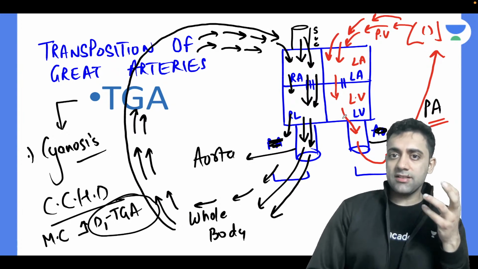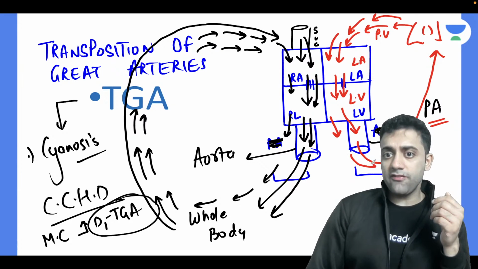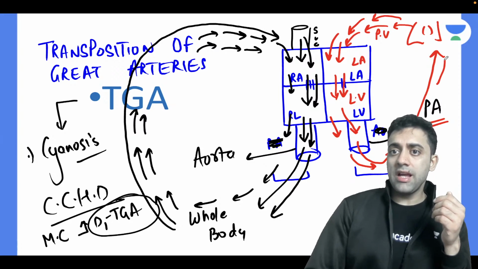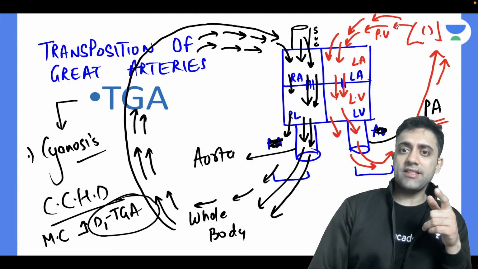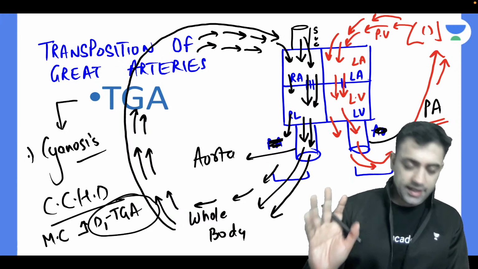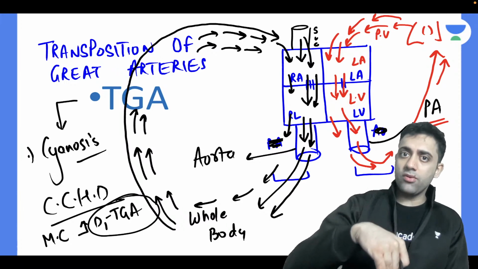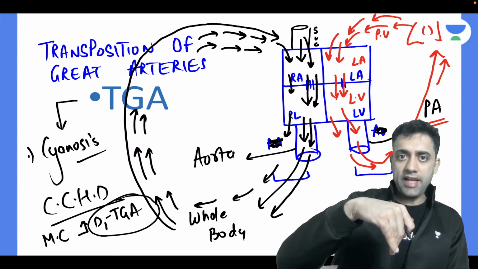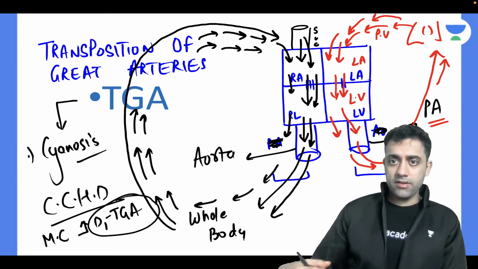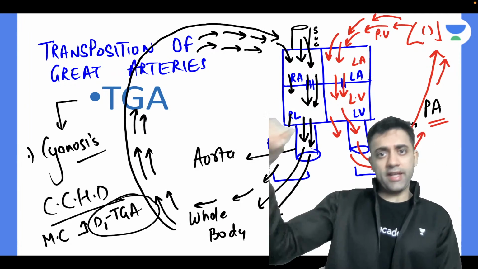So purified blood only is entering and purified blood only is going. Are you understanding? Yes or no? Oxygenated blood only goes into the lungs, and oxygenated blood only comes out, into the left atrium, left ventricle, pulmonary artery, again the lungs, right?